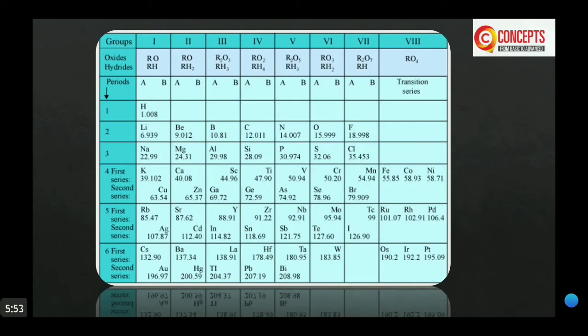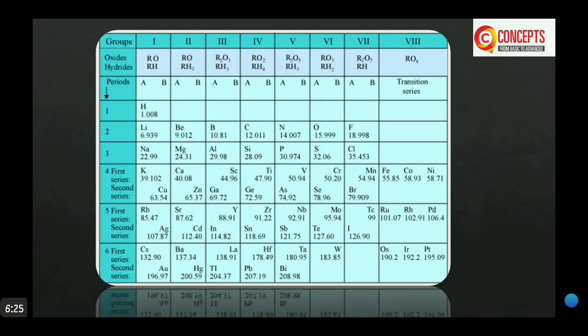For example, scandium, gallium, germanium. You can see in group 3, period 4, scandium, then gallium, and in group 4, period 4, germanium.